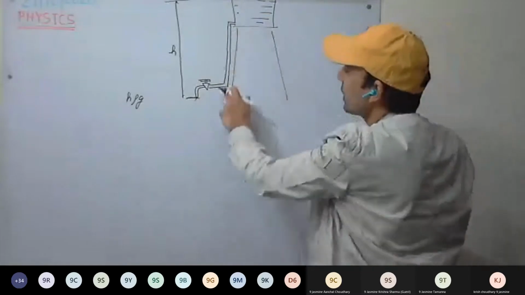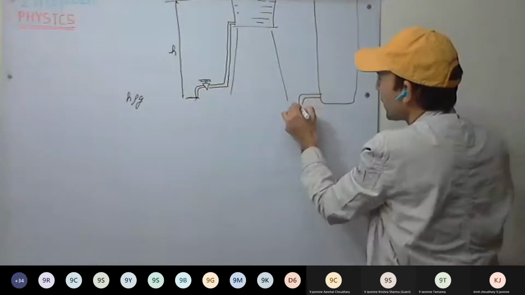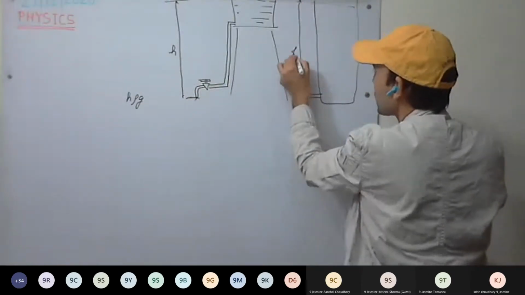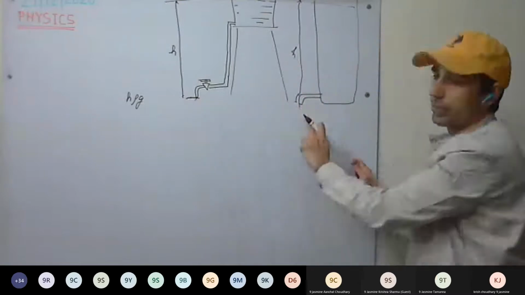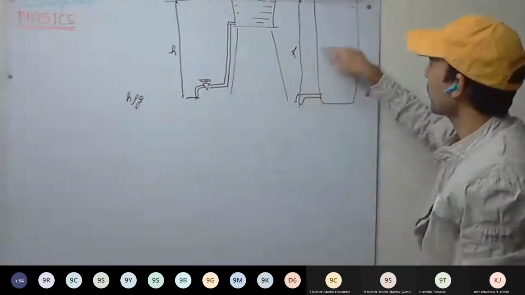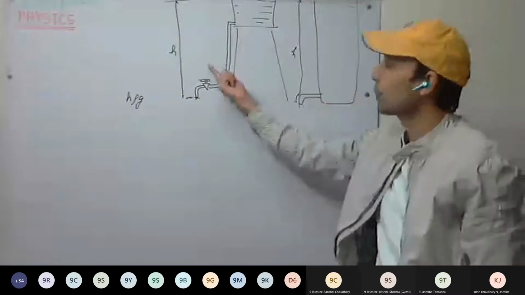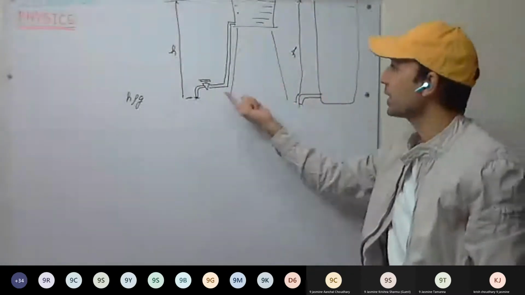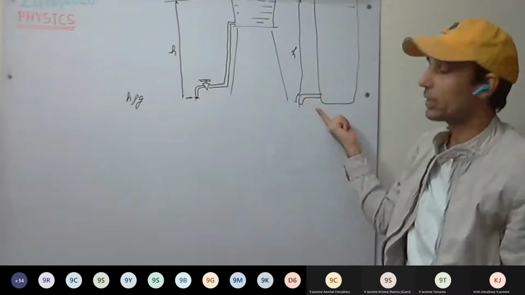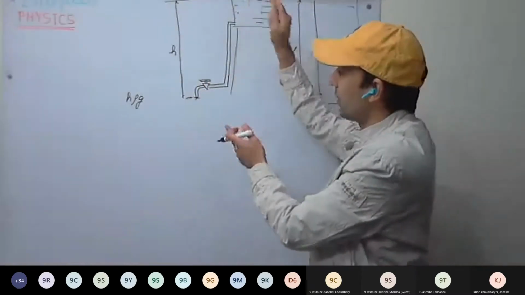This is clear. So do you see it does not depend on the shape and size of the container. Whether you take this container and apply the tap here, if both are at the same depth, H, the pressure will be same in both. Since the height of the water level from the tap is same in both the cases, therefore the pressure will be same. Thus, we can say it does not depend on the shape and size of the container. What kind of shape or what kind of size you take, it doesn't matter. What it depends on is the height of the water level.